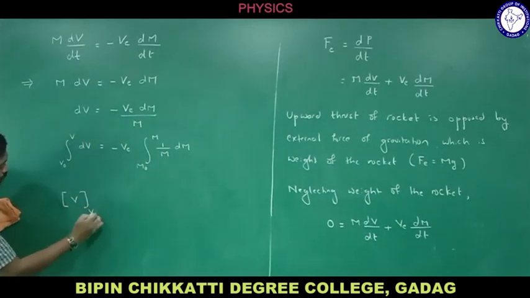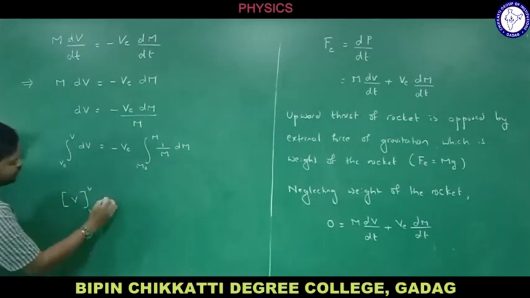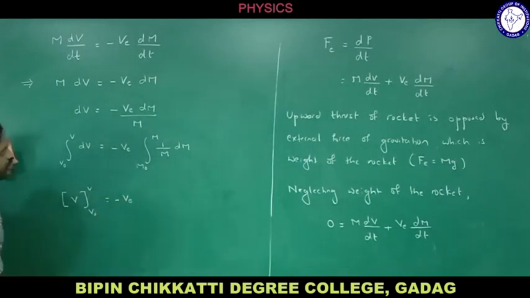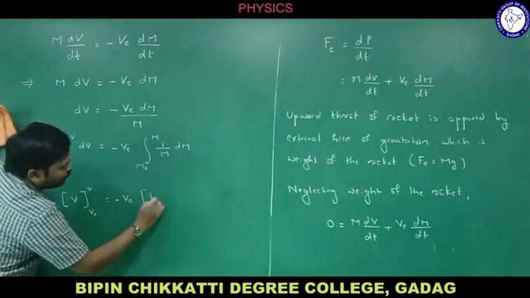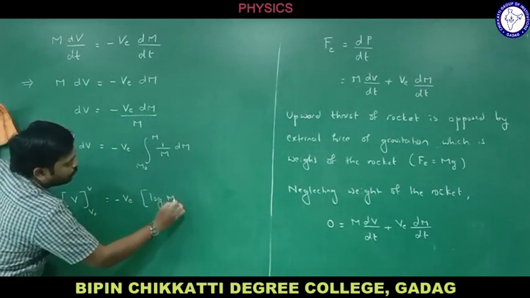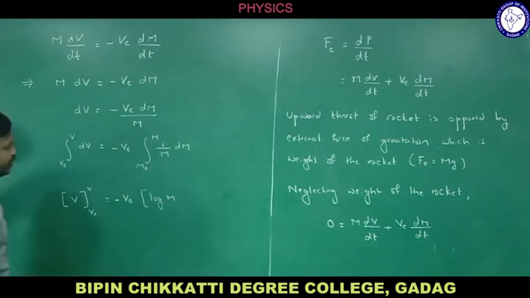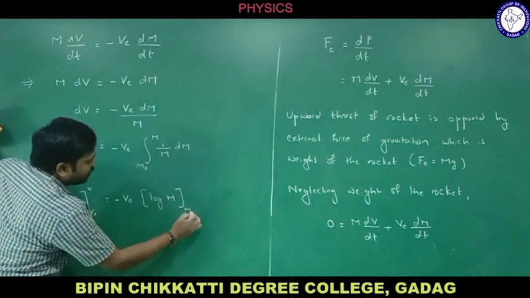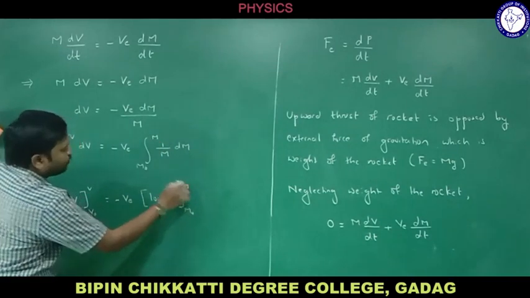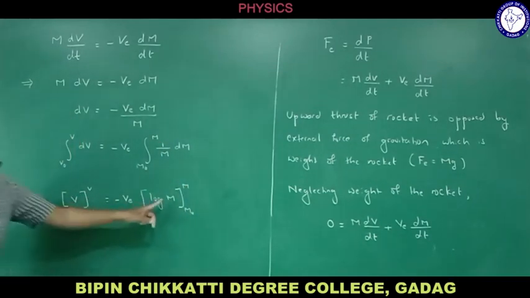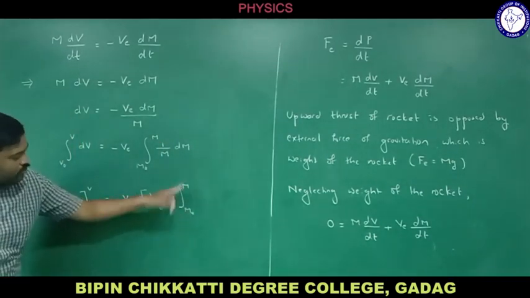Here v naught and here v, that is equal to minus v e integration of 1 by m, we know it is log m to the base e, from m naught to m. So this is log m to the base e, m naught to m.